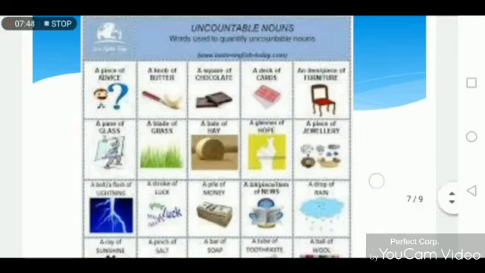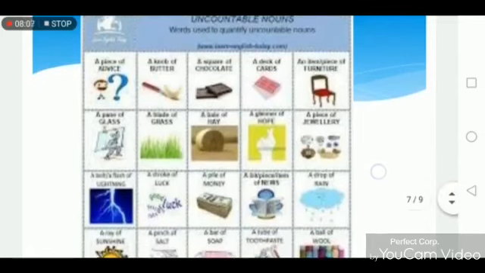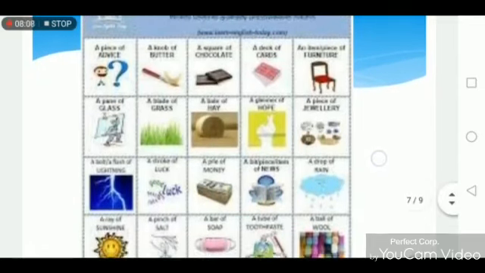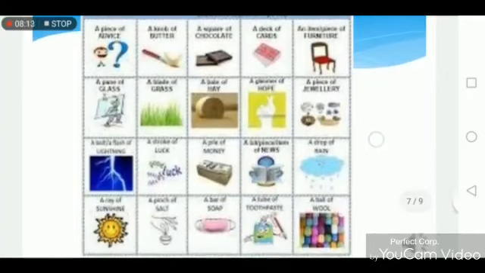A piece of is the phrase, like a piece of glass. Glass is an uncountable noun, so you use the phrase a piece of. Similarly, a square of chocolate. Chocolate is an uncountable noun, so in order to quantify it, you use the phrase a square of. There are multiple examples of phrases given here along with the uncountable nouns. Go through it.